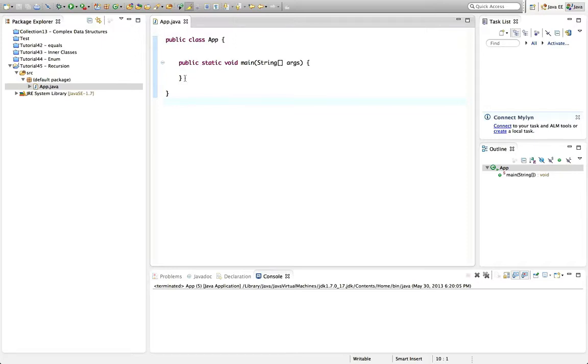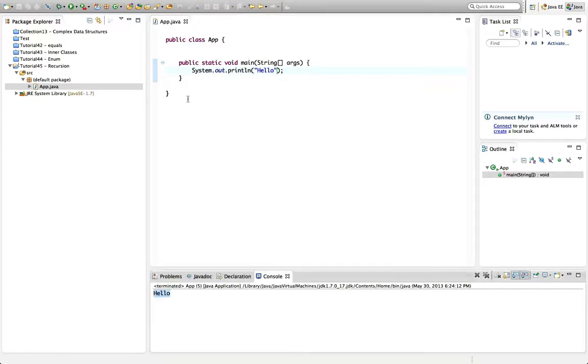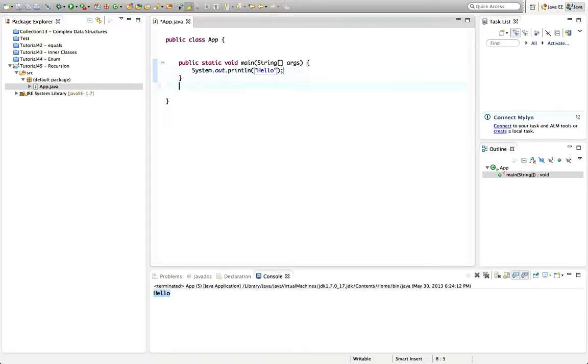So let's take a look at it here. I've got a main method set up in my application Eclipse here. And let's just put a sysout in there to check that it works. And I'll run this and it says hello. Now I'll define another method here. I'm going to make this other method also static. I might as well make it private because I'm only going to call it from within this class in main. I'll say private static void, and I'll call it, let's just call it for the moment, calculate, like this.